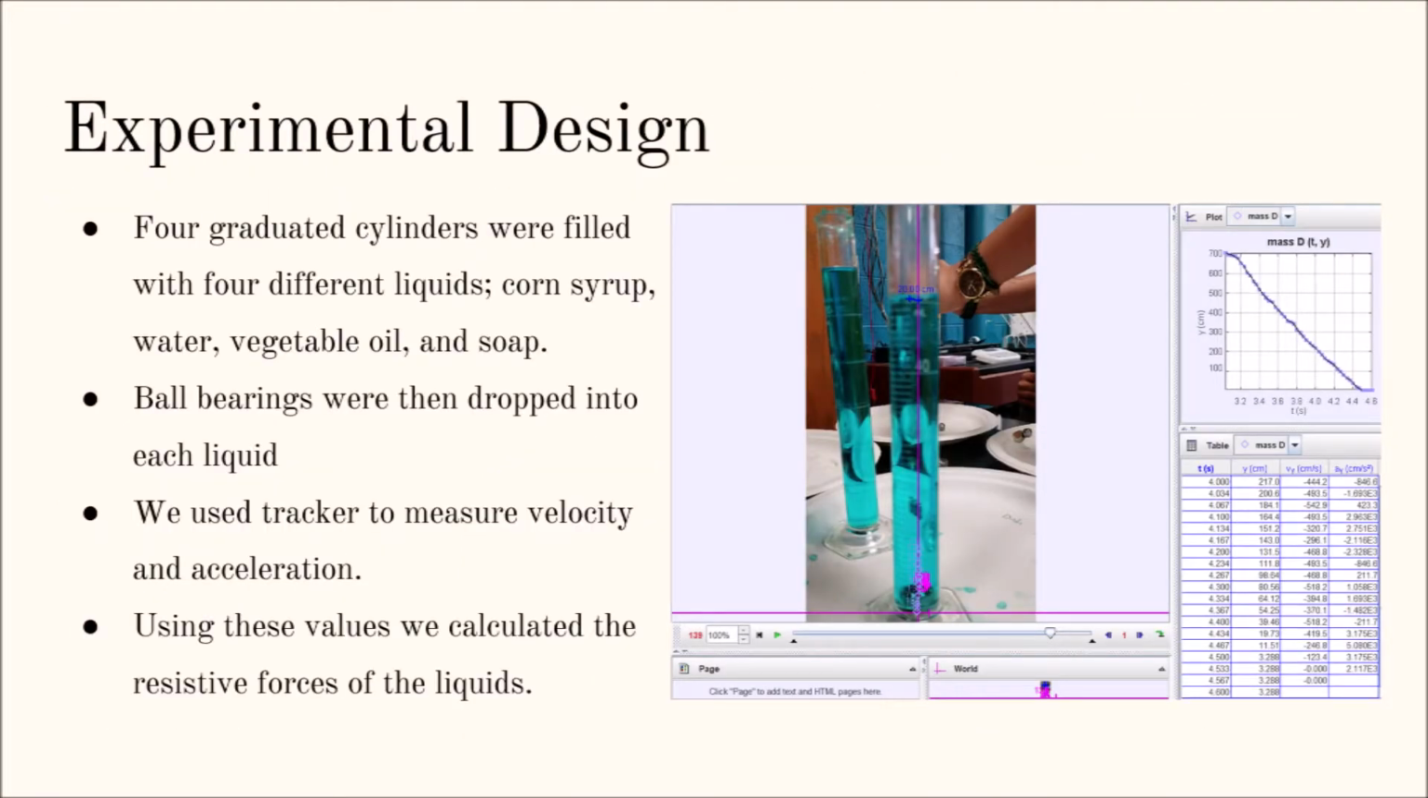In order to conduct our experiment, we dropped a metal ball bearing with a mass of 8.37 grams and a radius of 6.34 millimeters into 50 milliliter graduated cylinders that were filled with a constant volume of 50 milliliters of water, vegetable oil, dish soap, and corn syrup. Videos were recorded of the process, and these videos were then analyzed using the software Tracker to determine the acceleration and velocity of the metal ball bearing among all the trials.